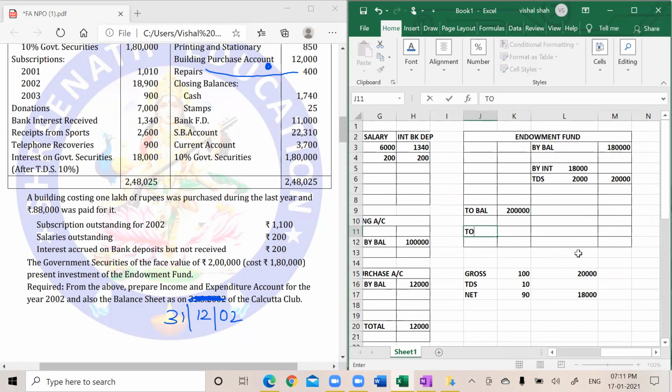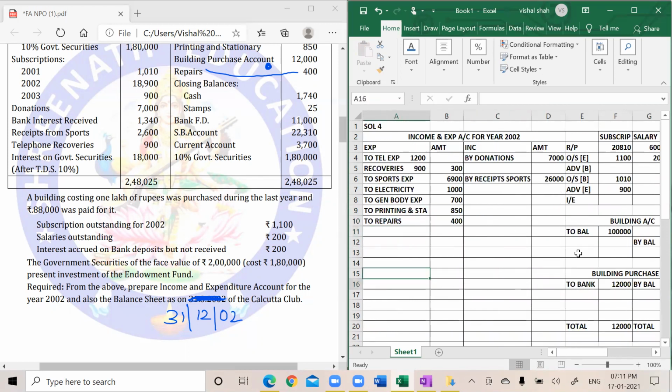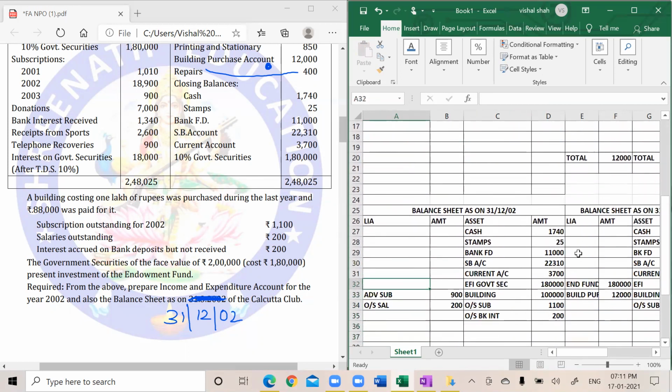So total 2 lakhs. Since it is the closing balance, it should go in the closing balance sheet as endowment fund, 2 lakhs.